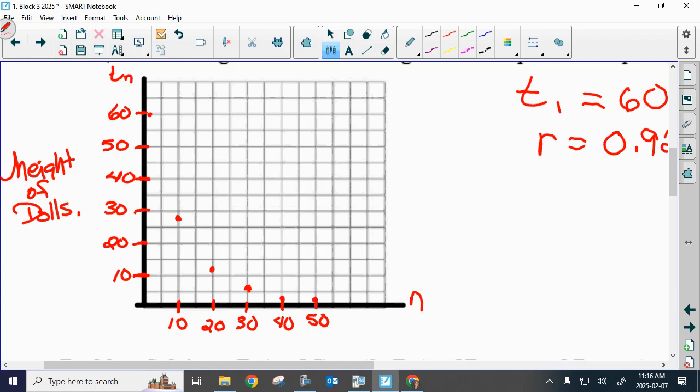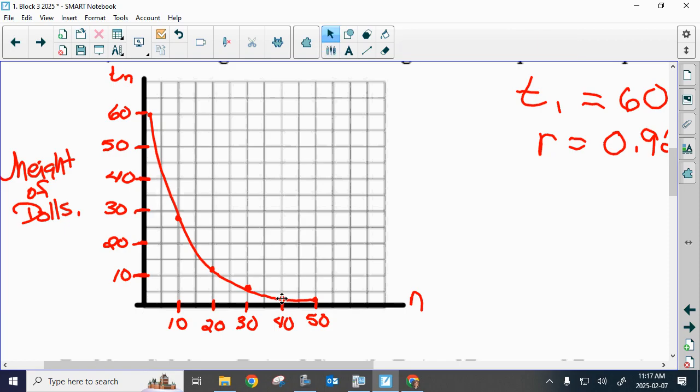When you guys were in grade 10, there was discrete and there was continuous data, right? Discrete was like, we want to see just dots. Continuous would be, we actually want to see the line. Because there are only 10 dashes in here, we're not going to get too caught up. I just want you guys to connect these so you can see the curve. And then I could generalize. If I was at doll 15, I'd be around 20 centimeters, right? So we're just going to connect these.